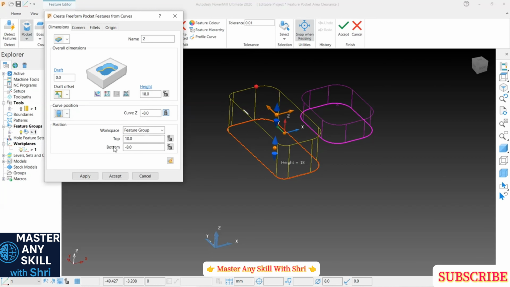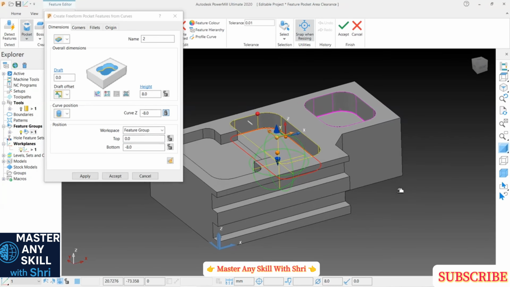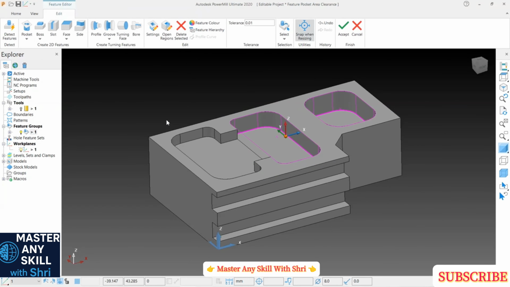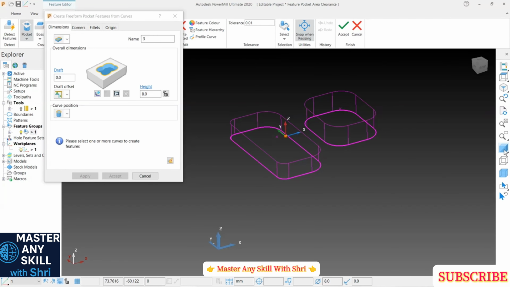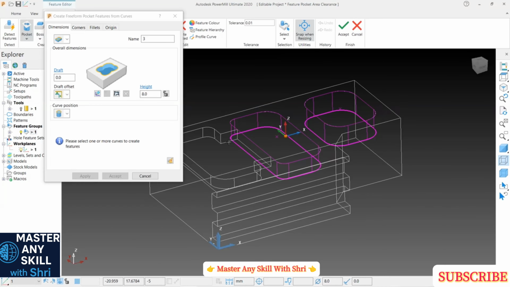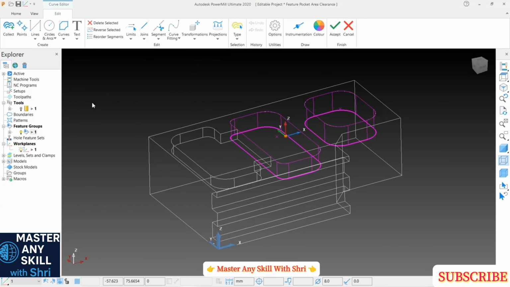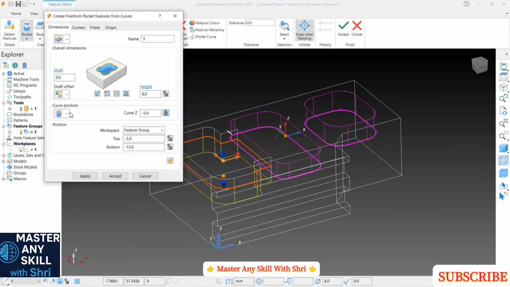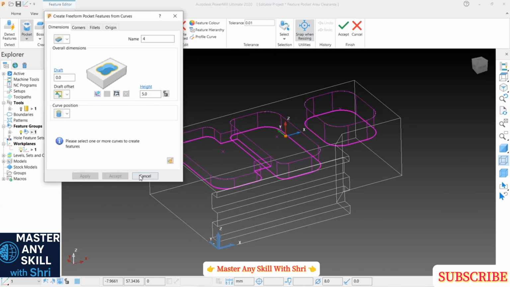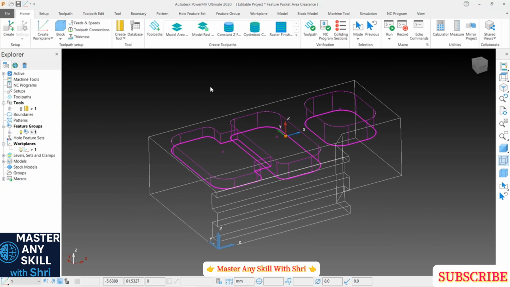And the position is from bottom, and activate this part so that whether it is okay or not we can see. Again, one more free pocket, and the position is bottom and top is at 0. Apply, accept. So all three pockets are defined.